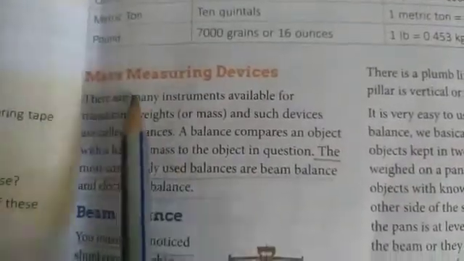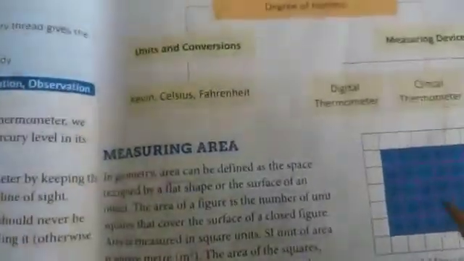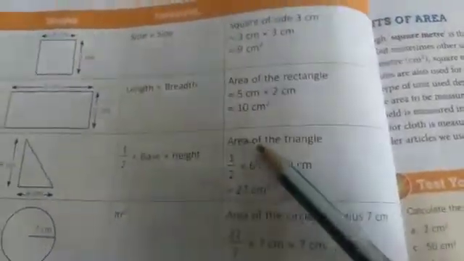Read about the mass measuring devices: beam balance, physical balance, electronic balance. Sundial, sand clock, these are time measuring devices. Definitions of area and mass are important. These formulas are also important, and numericals can come on the basis of these formulas.